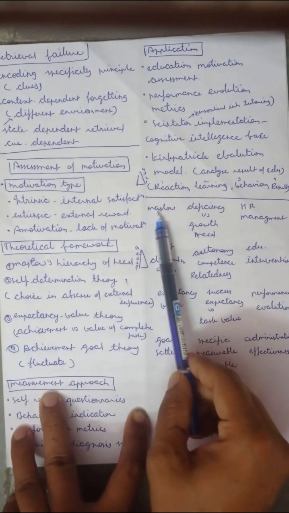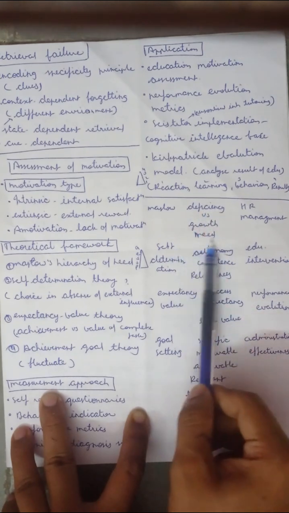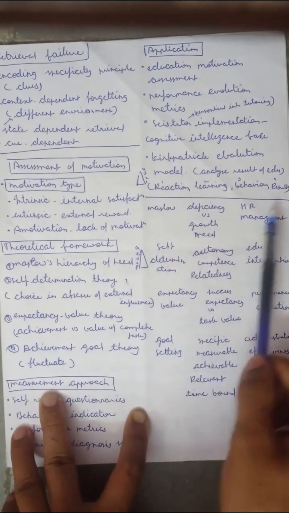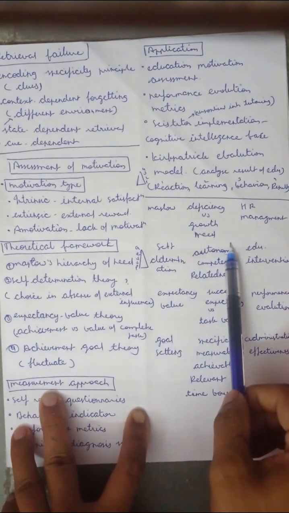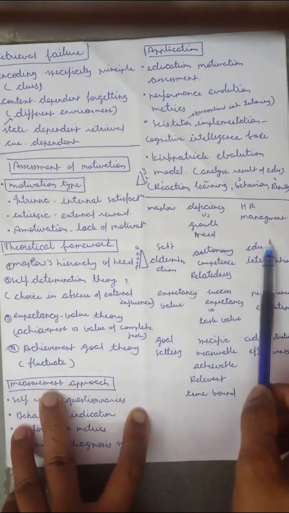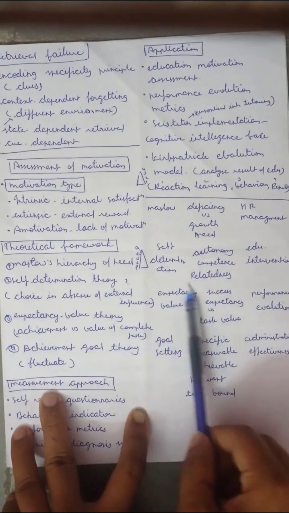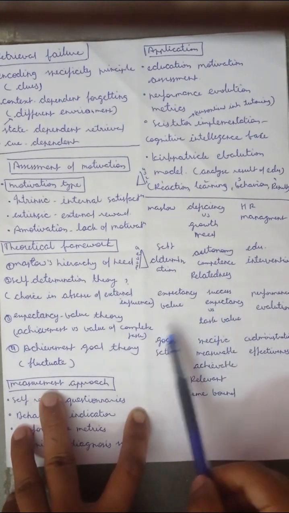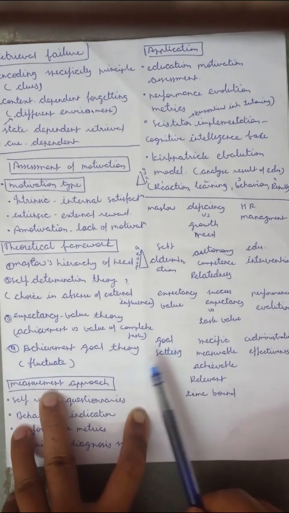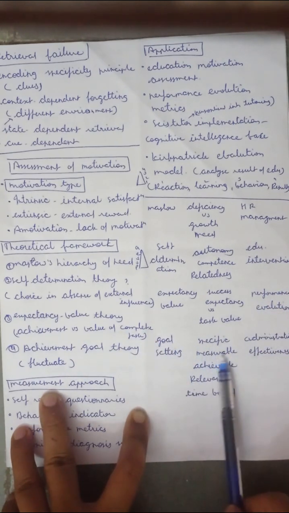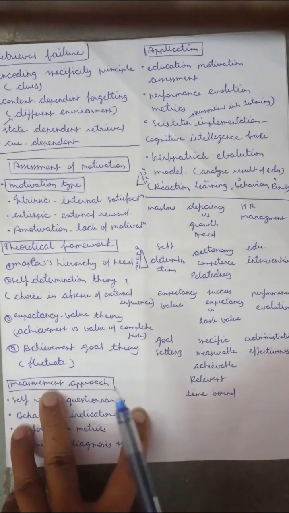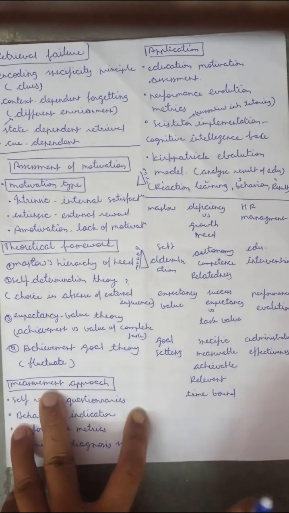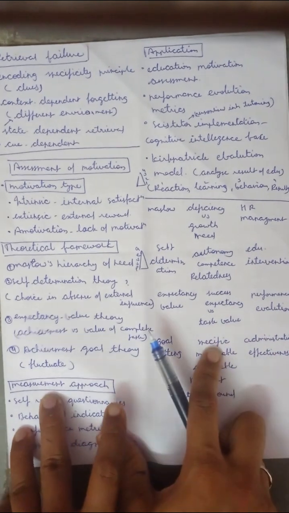Then the table. Maslow's deficiency versus growth needs is useful in human resource management. Self-determination theory has autonomy, competence, and relatedness, helpful in education and intervention. Expectancy-value, success expectancy versus task value, is used for performance evaluation. Goal setting should be specific, measurable, achievable, relevant, and time-bound, so for administrative effectiveness, goal setting theory is important.